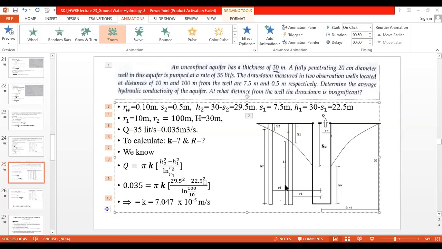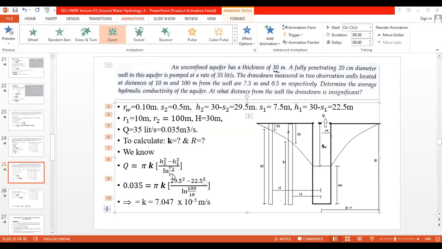So for R2, the corresponding water height was H2. So for capital R, that height will be capital H. It means that in this equation, it will be replaced as pi k into capital H square minus H1 square upon ln of capital R by R1.